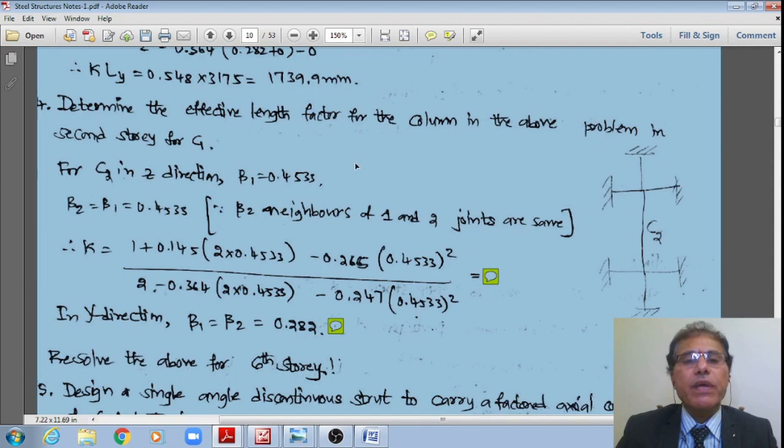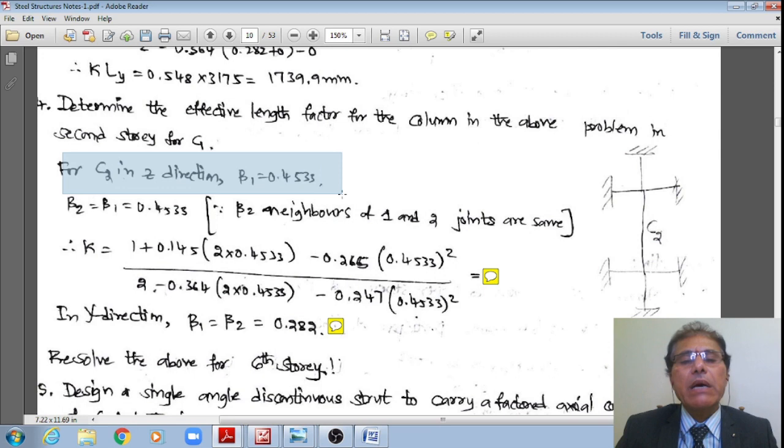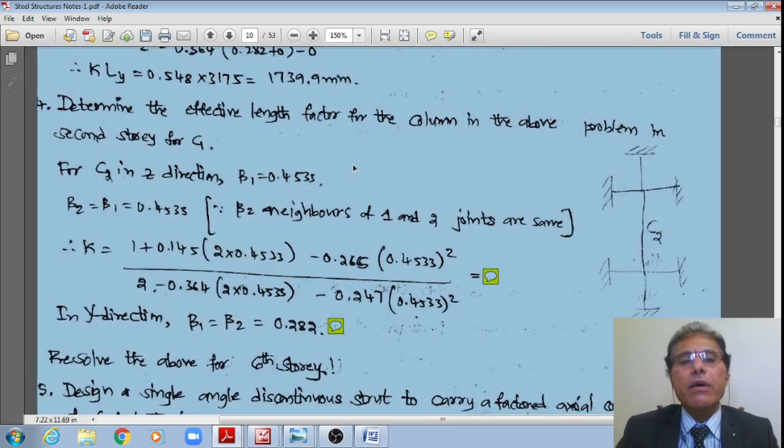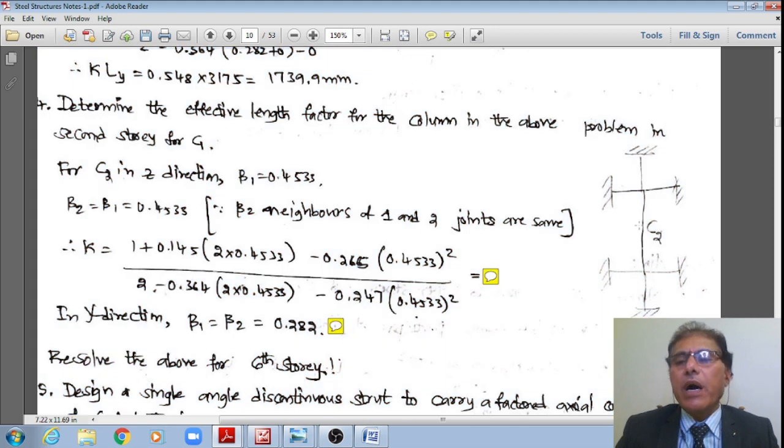Previously beta 2 was 0. Therefore now I'll calculate at a quicker pace. In the z direction, beta 1 is already calculated. Please see that it was 0.4533, student. However, because at the far end, meaning the bottom end, the column is continuous in the downward direction, beta 2 will also work out to the same numeric value, 0.4533 only, because even at the bottom the column is continuous.